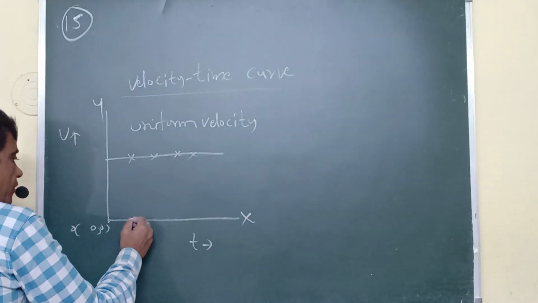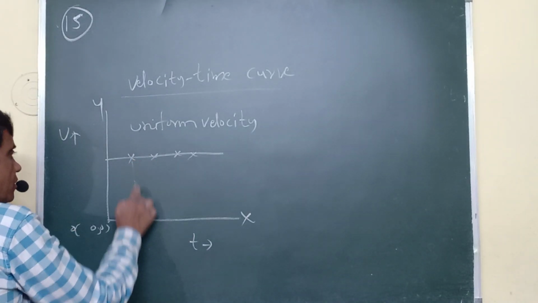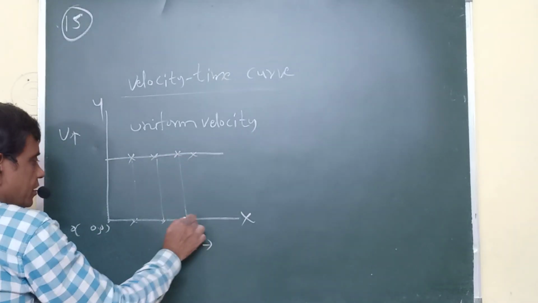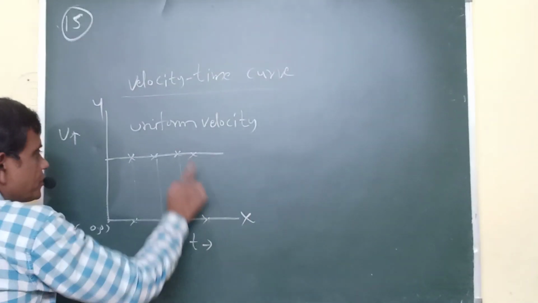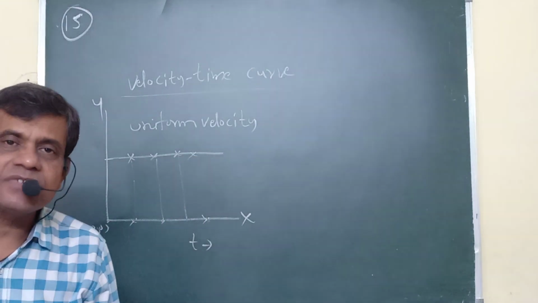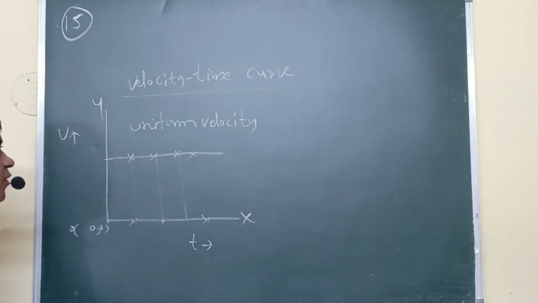Here, for example, in 1 second, same velocity. In 2 seconds, same velocity. Third second, same. Fourth second, same. In every second, the velocity is the same. Velocity same means velocity constant. That is called uniform velocity. This graph belongs to uniform velocity.